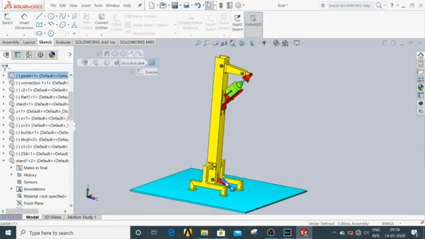When I press the pedal, the mechanism will transfer the force from here to here, so the fluid will come out.